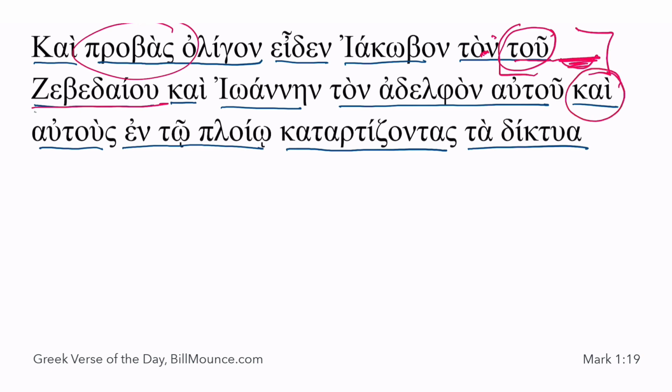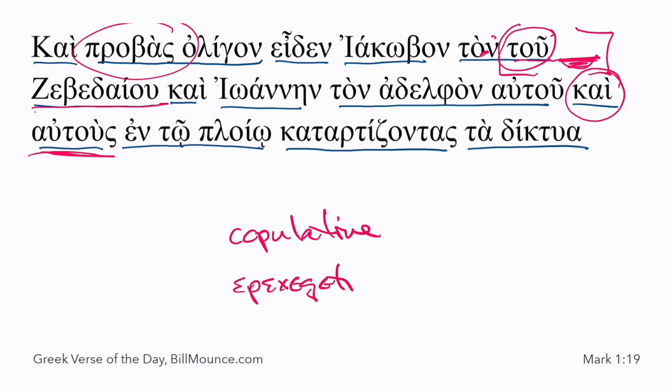And the other thing I really wanted to point out was kai. So there are two uses of kai. The normal one is called the copulative, and that would just be translated 'and'. So there was James, and there was John, and there was another group of people, the autous, in the boat. Okay, that's one way to do it. Another way that kai can function is called epexegetical, and that's like saying 'i.e.' So it would be James and John, that is, they were in the boat. They were those who were in the boat.